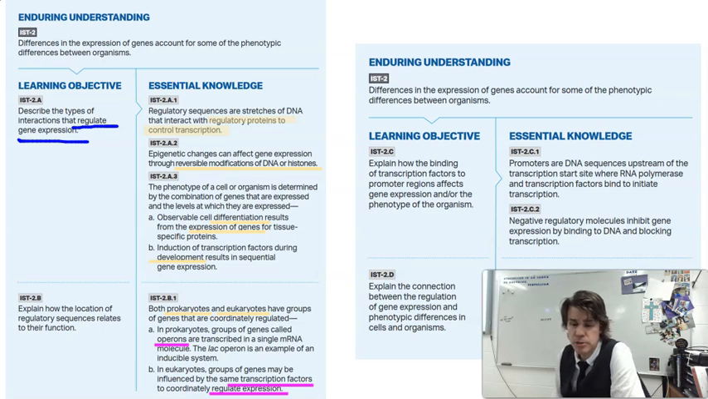So that's probably going to be part 2, talking about promoters and negative regulatory molecules. And then explain the connection between the regulation of a gene and phenotypic differences of cells, how do they relate?